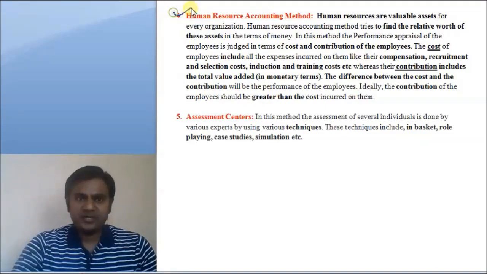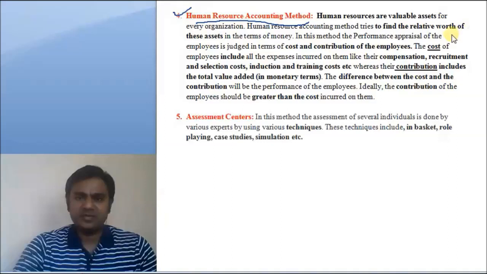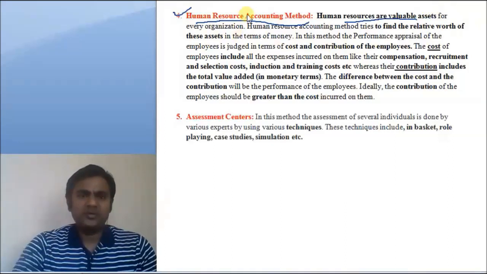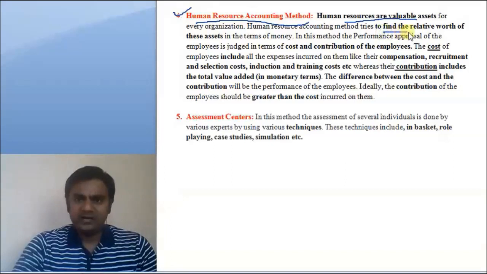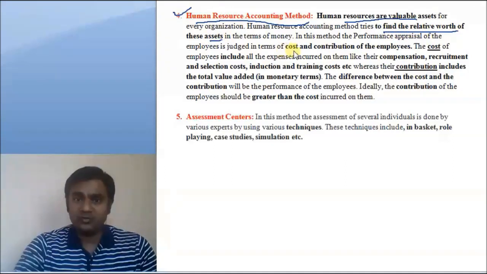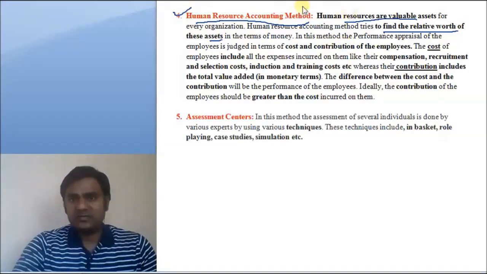The next method is the human resource accounting method. Again, this is a very simple method. Here human resources are a valuable asset. Everybody knows that in a company, human resources are considered an asset. To find the relative worth of the human resources, in this method of performance appraisal, the employee is judged in terms of cost and contribution. So remember these two words, cost and contribution.